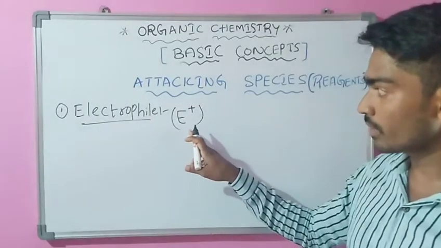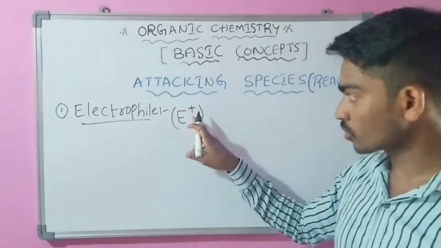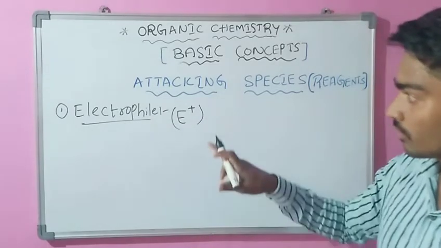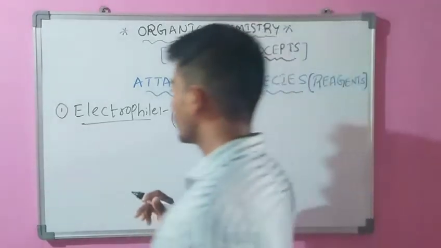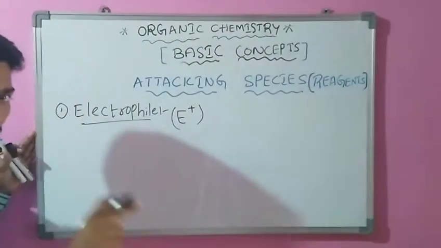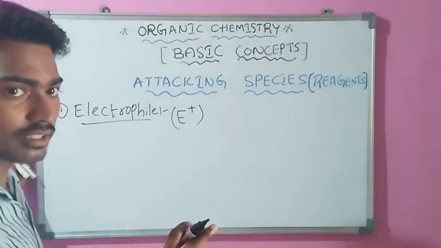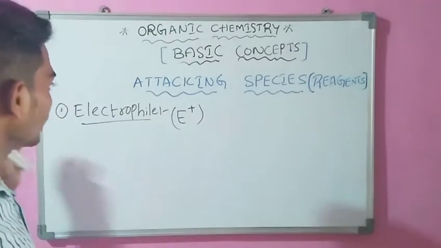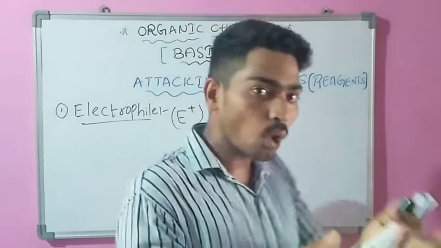Electrophile is denoted by capital E with a positive charge. It is also called an electron deficient center or electron deficient species, and electrophile means electron loving.